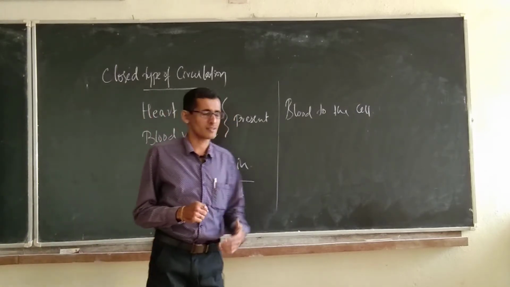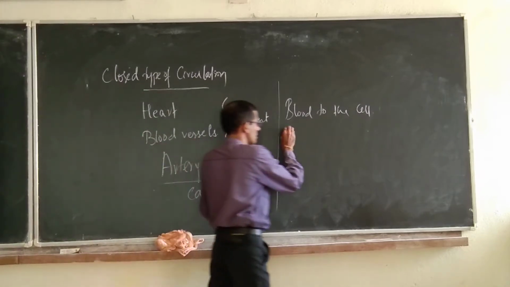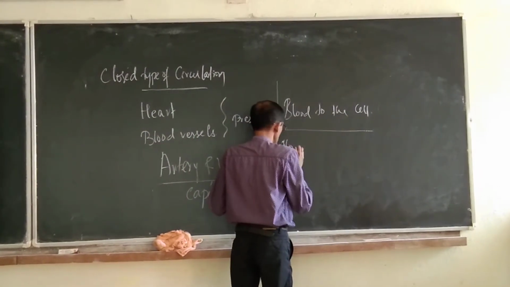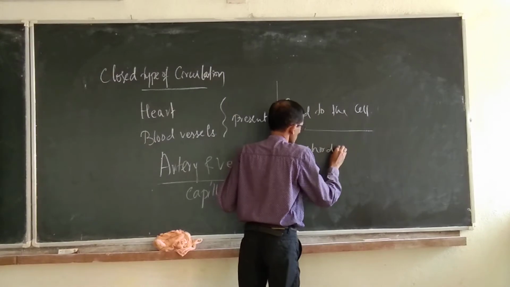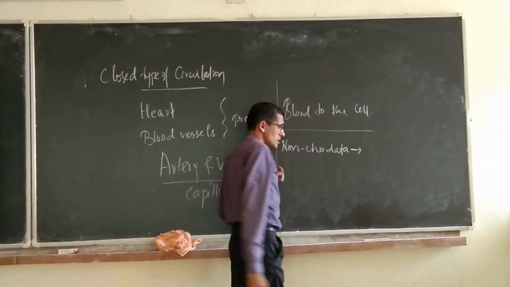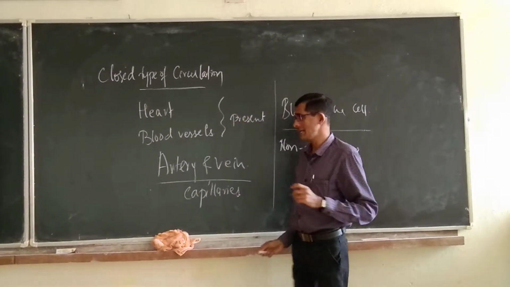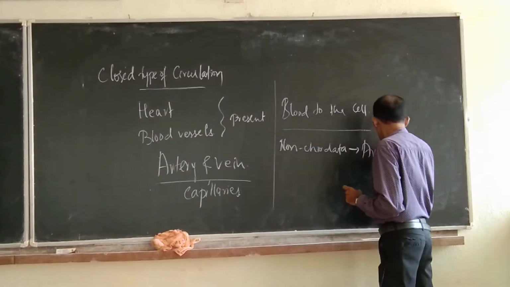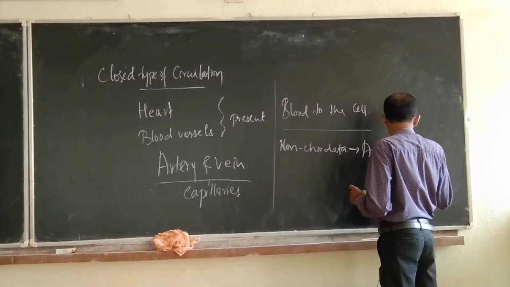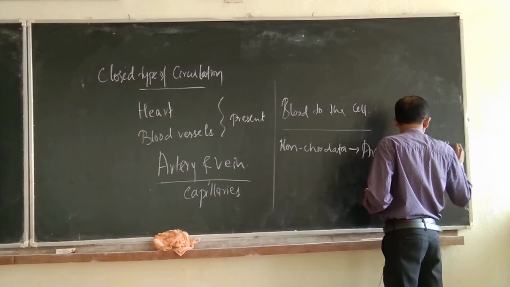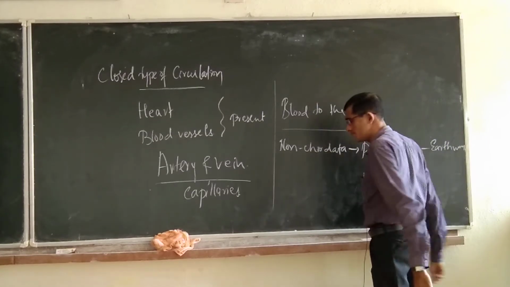So, which is the example? Here the major thing is in non-chordata too. If you take non-chordata, the phylum Annelida, for example earthworm, has a closed type.